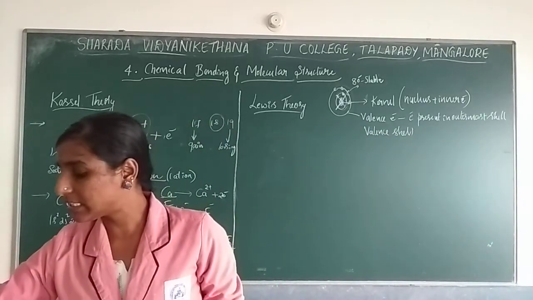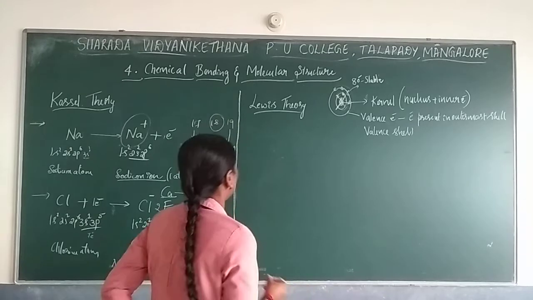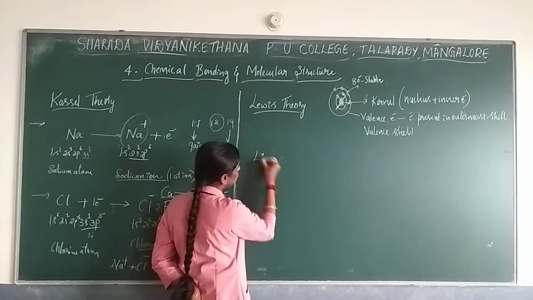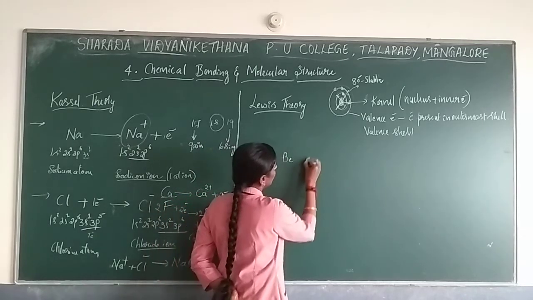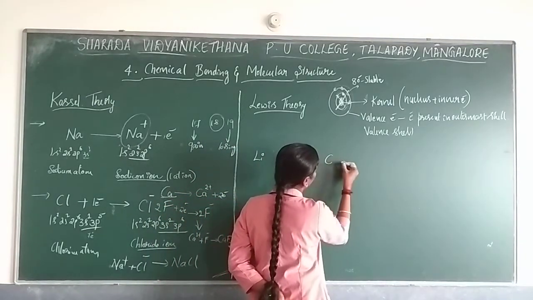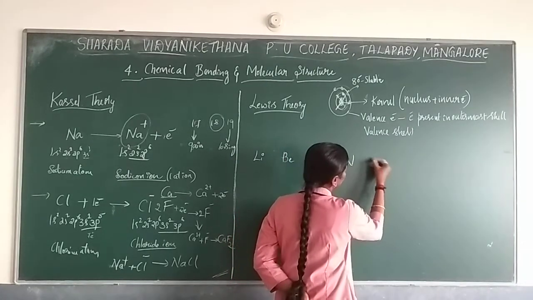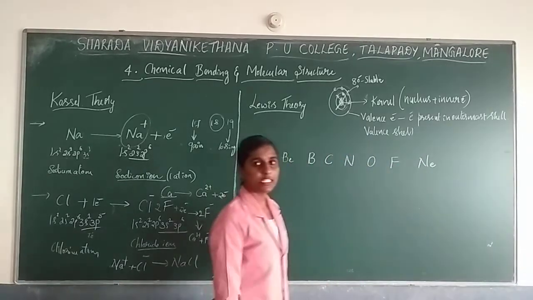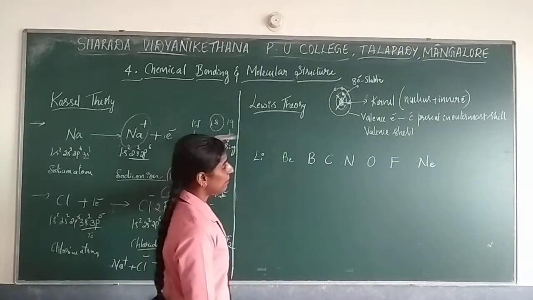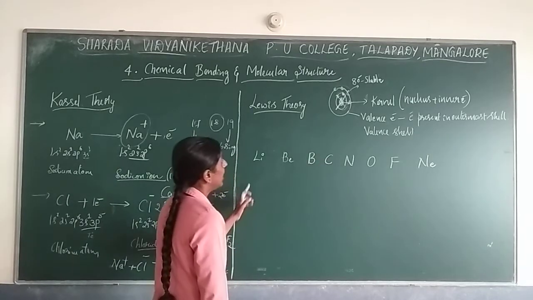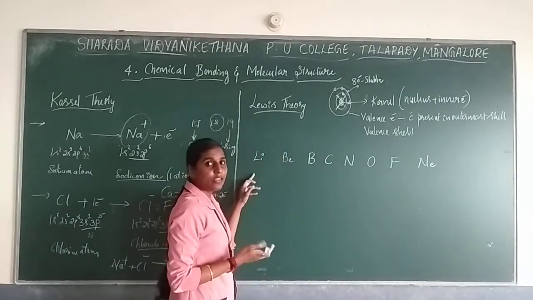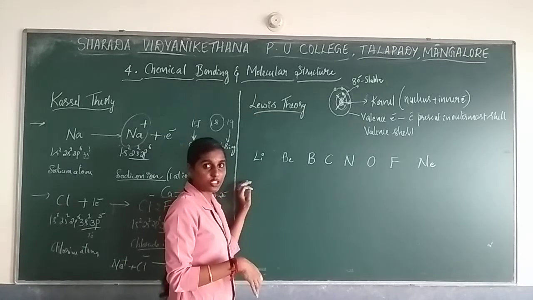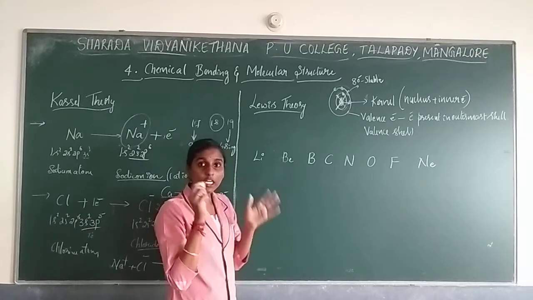Now if you go with some of the elements, the second period elements are considered: lithium, beryllium, boron, carbon, nitrogen, oxygen, fluorine, neon. We will consider these elements. So here Lewis said, to notify the valence electrons, the electrons present in the outermost shell, we can denote them by a dot.